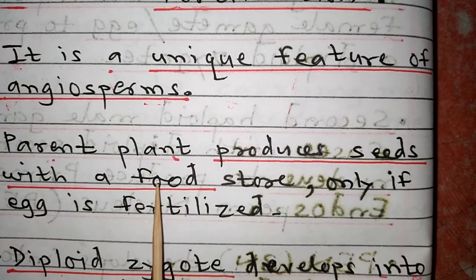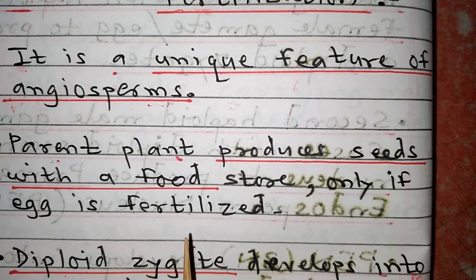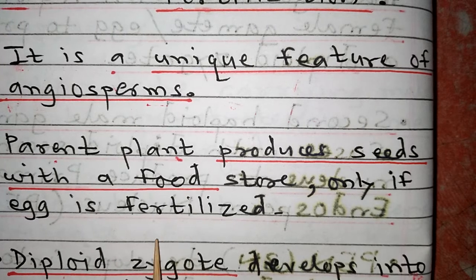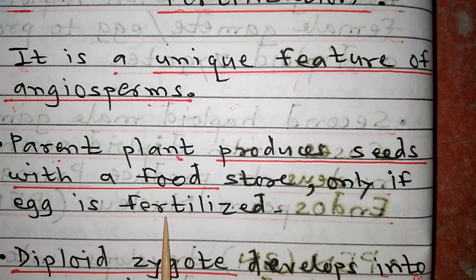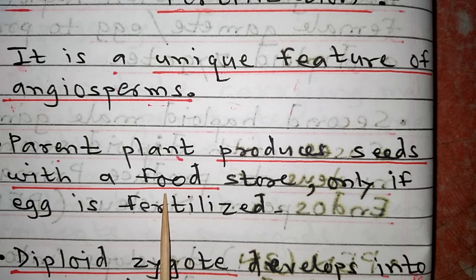Parent plant produces seed with food store only if egg is fertilized. So we have seen fertilization of egg results in formation of zygote, which results in formation of embryo present inside seed. So we know seeds are edible and hence they act as a source of food.